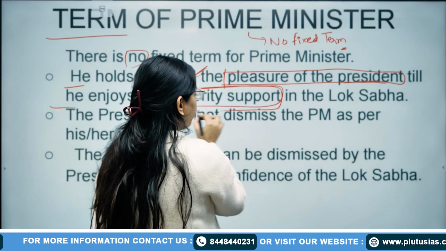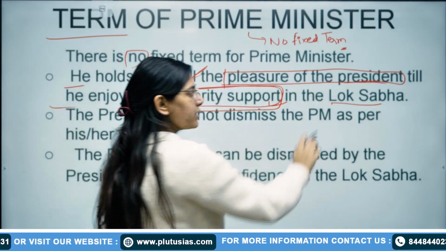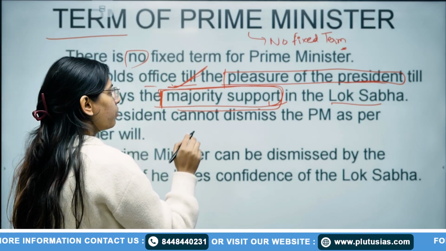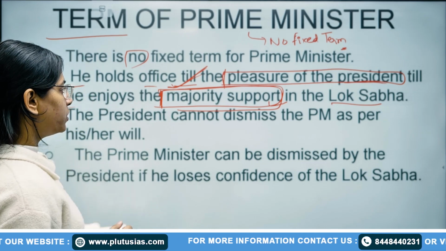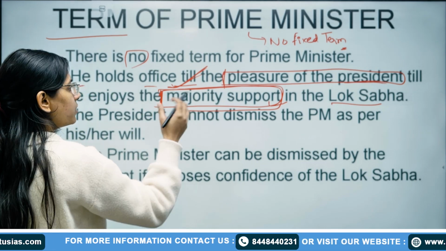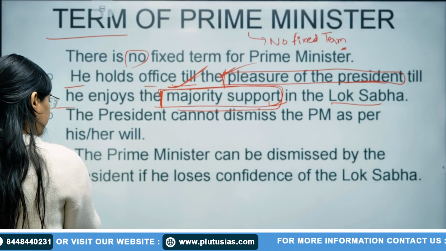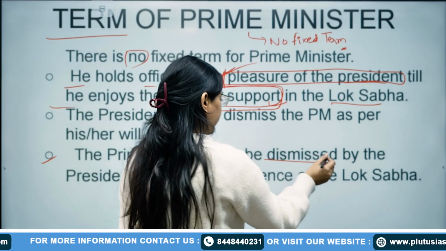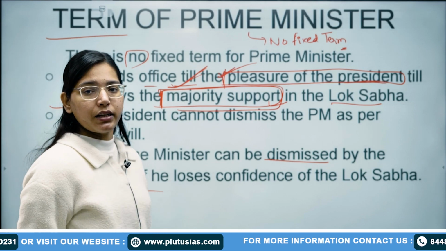Until and unless our Prime Minister has the majority support in the Lok Sabha, the President will appoint that leader as Prime Minister, and he will take the oath and affirmation under the guidance of the President, till the pleasure of the President. After that, the Prime Minister can be dismissed by the President if he loses confidence in the Lok Sabha.